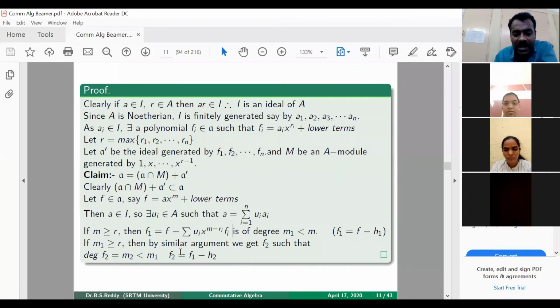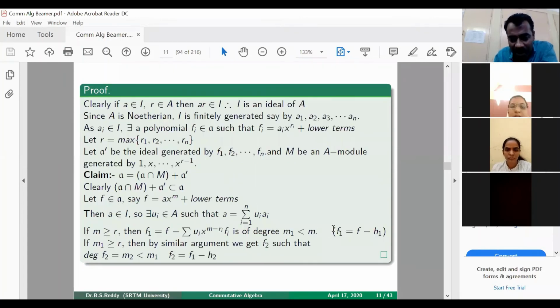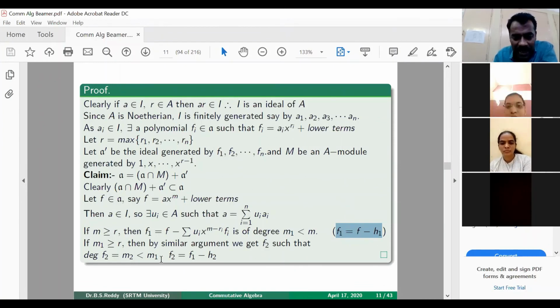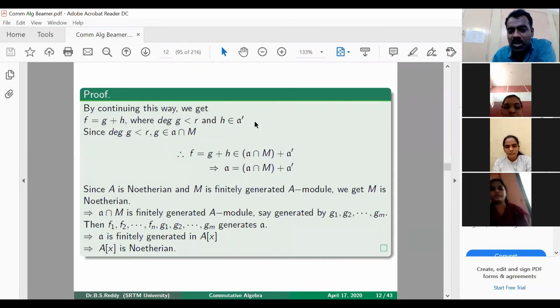Then again consider this m2. If m2 is greater than or equal to r, you repeat again. So by continuing this way, what we get is that we can write f as some g plus h. Previously, for example, here, we wrote f as f1 plus h1. Similarly, here you can write f1 is equal to f2 plus h2. You substitute that here. If you keep on substituting, you can write f as g plus h, where the degree of g is less than r, and this h belongs to A prime.